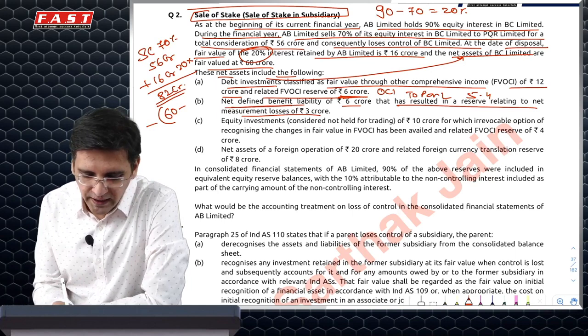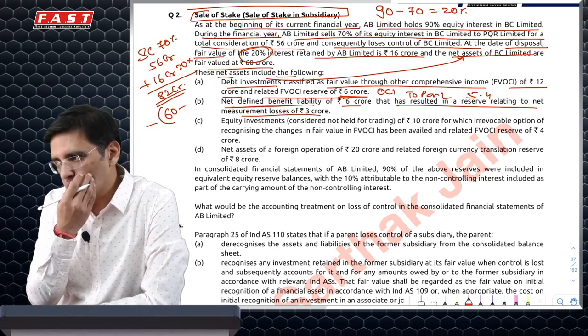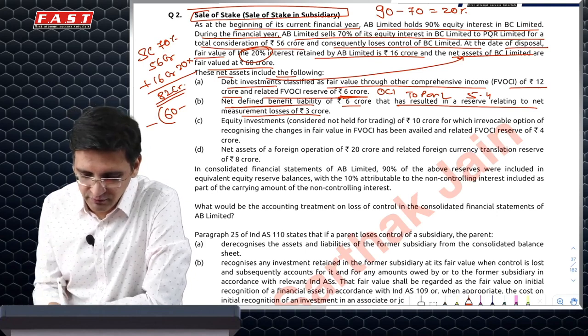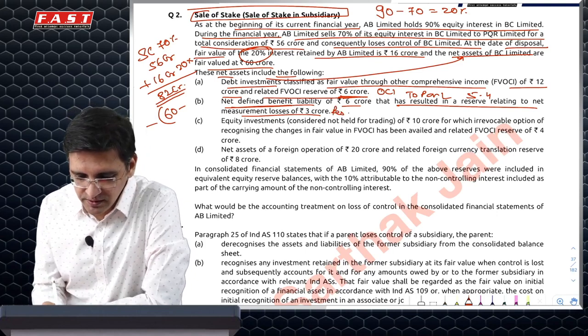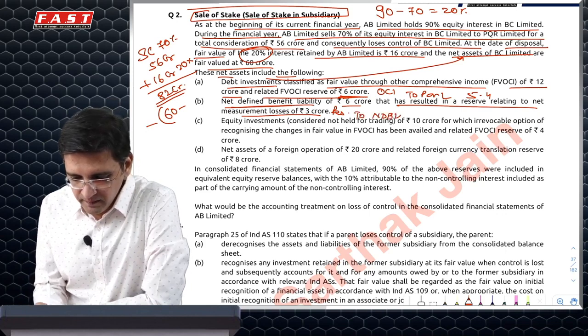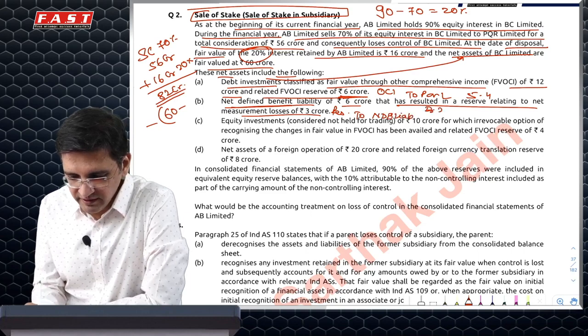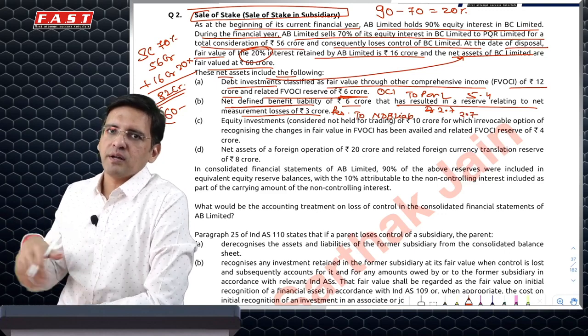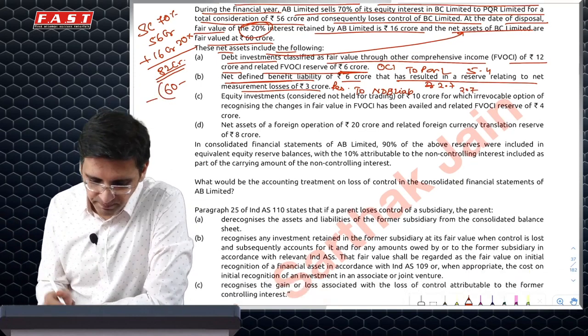No. Under Ind AS 19, net defined benefit liabilities are OCI NR. So this will not be reclassified, it will be transferred to reserve. So I'll have to debit my reserve because this is a loss. 2.7, I'll say net defined benefit liability, which is 90%. I've only sold 70%, but derecognition of 90% would apply and the 20% would be re-recognized at fair value.